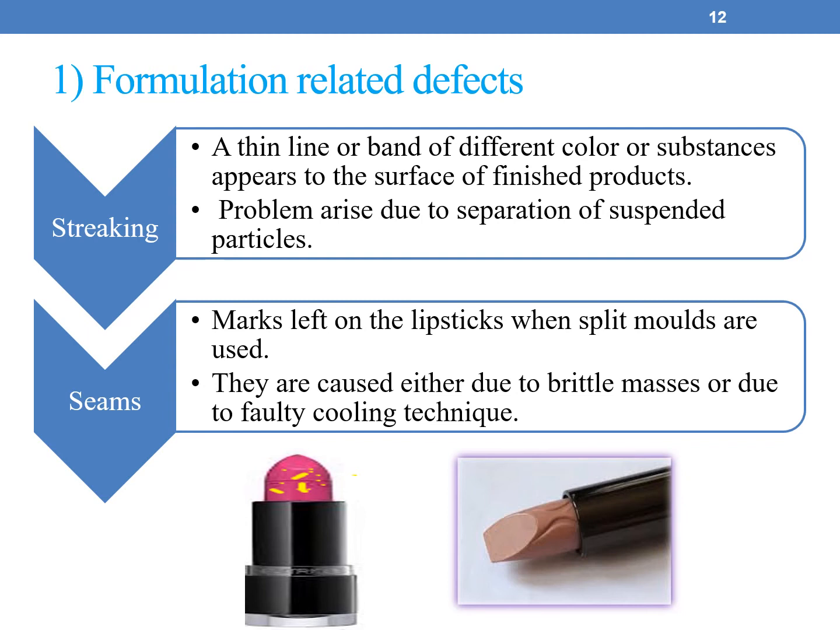The next one is streaking. A thin line or band of different color or substances appears on the surface of the finished product. This is called streaking, and the problem arises due to separation of the suspended particles. The next formulation related defect is seams. They are nothing but the marks left on the lipstick when split molds are used. They are caused either due to brittle masses or due to faulty cooling techniques.